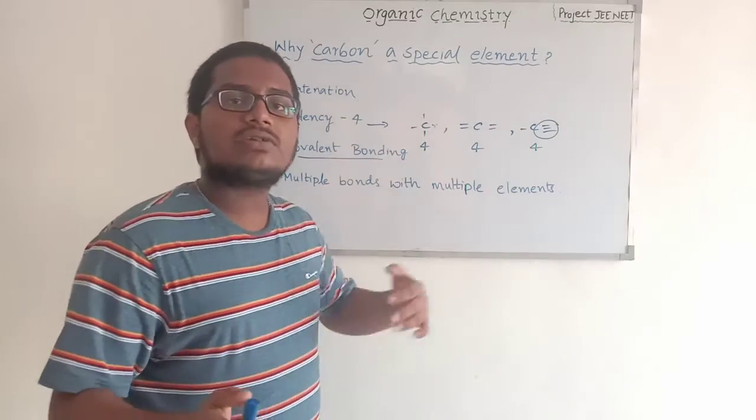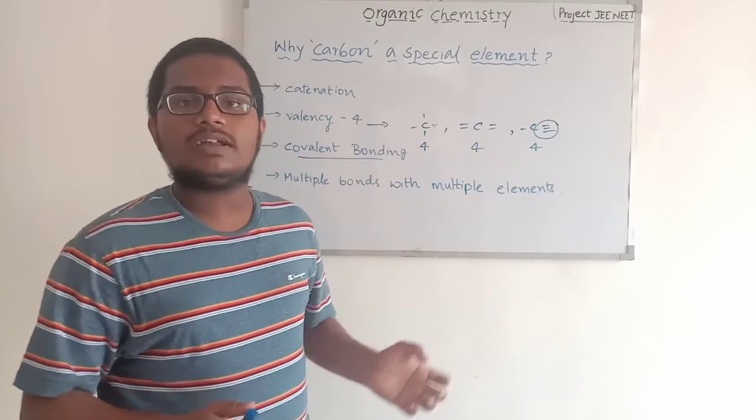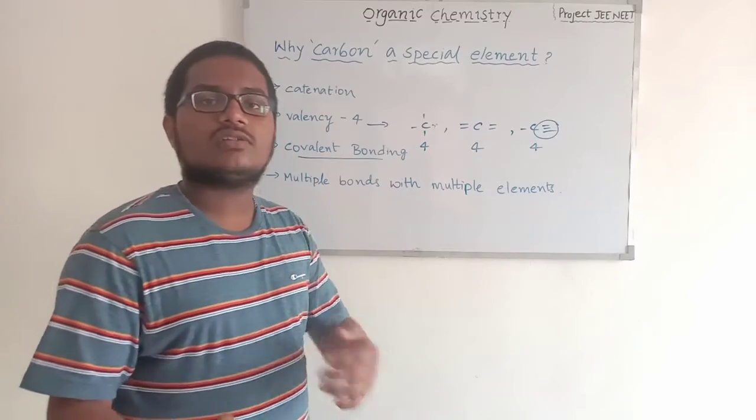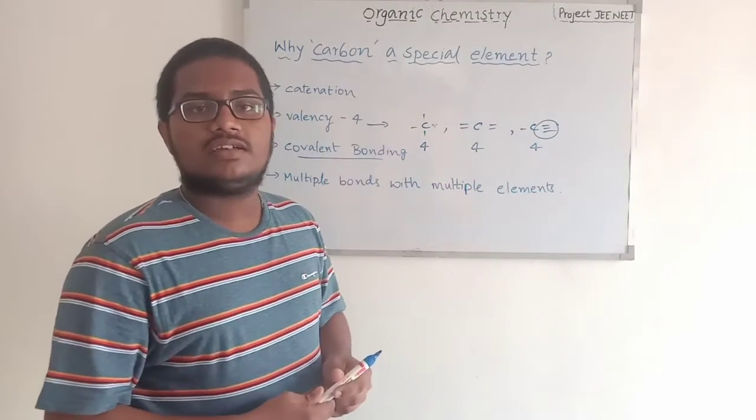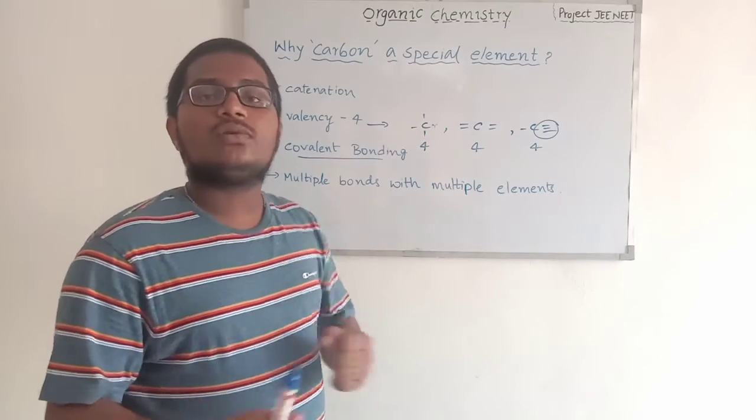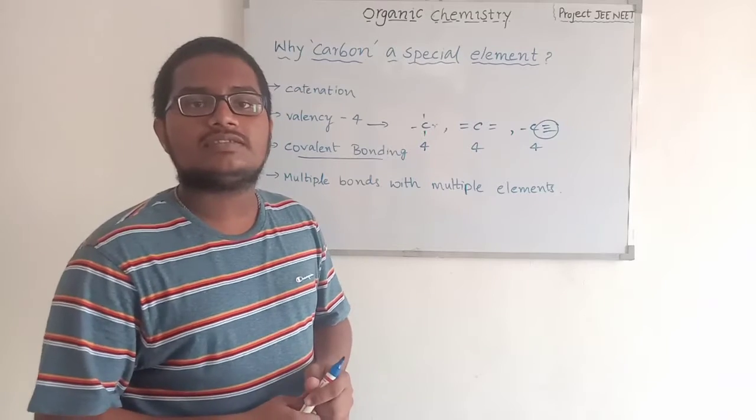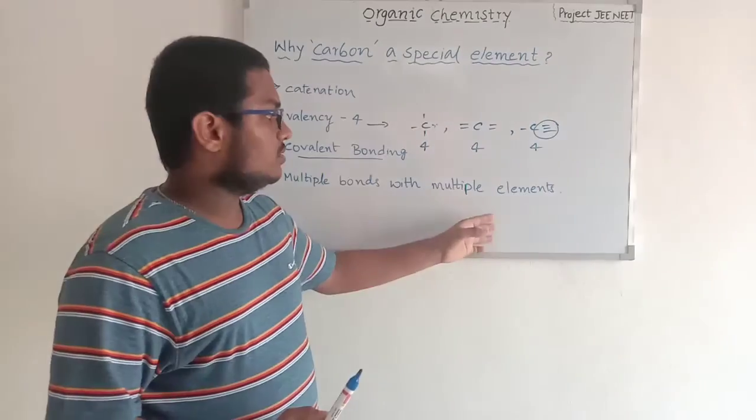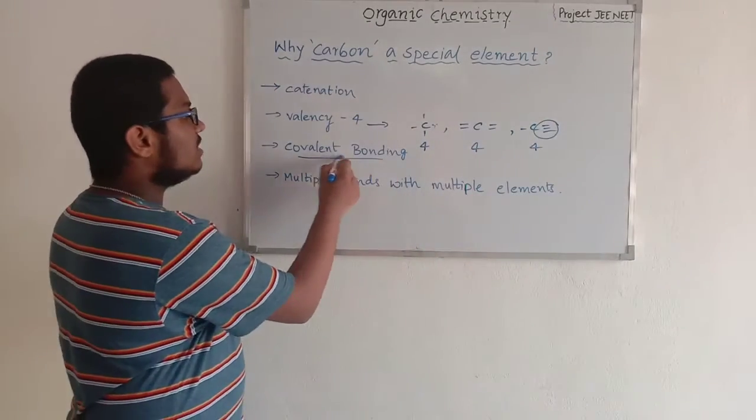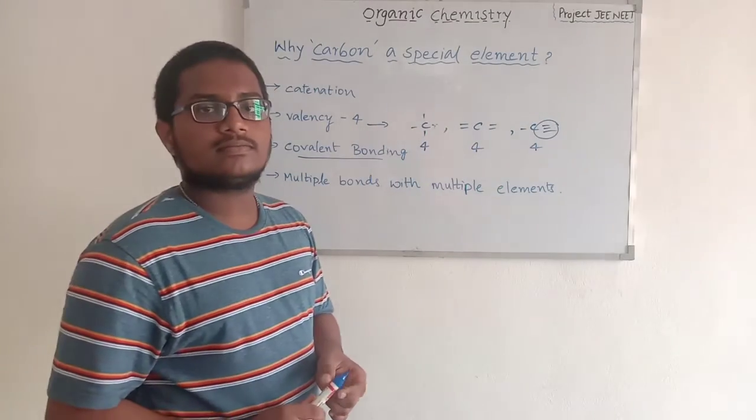electrons or it has to gain the 4 electrons. No element can gain 4 electrons or lose 4 electrons. So it shares the 4 electrons with other elements, either with 4 monovalent elements, or 2 divalent elements, or 1 trivalent and 1 monovalent element. That's why carbon only forms covalent bonding.